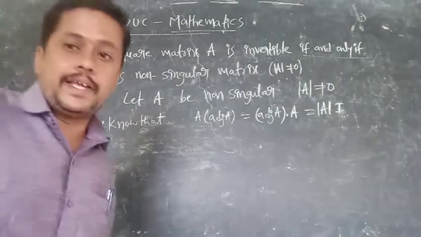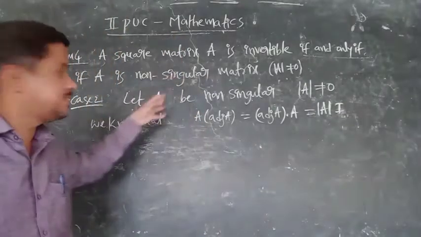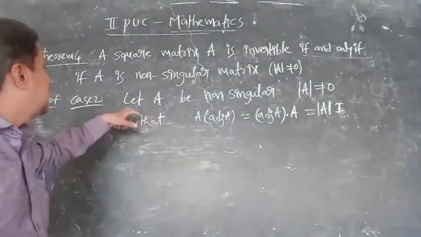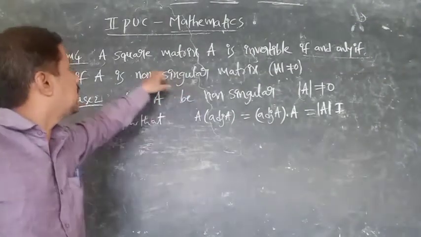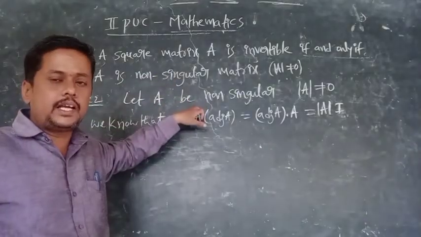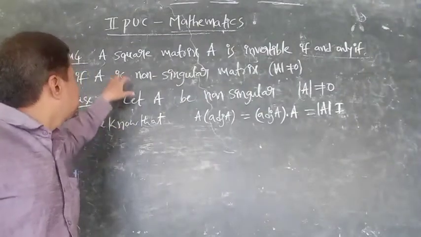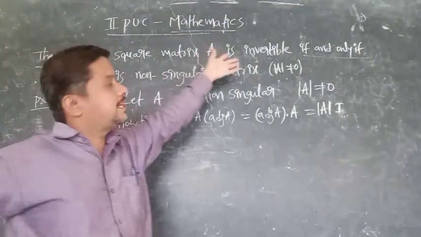See, my dear friends, we will move to the next case, case 2. Already told, case 2 means what? The reverse. First you have to consider AB non-singular. What is non-singular? That det A is not equal to 0. We have to prove that the matrix A is invertible.